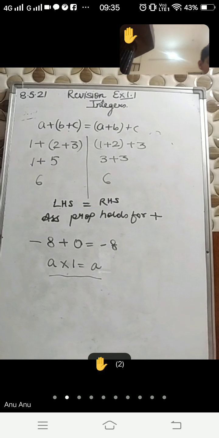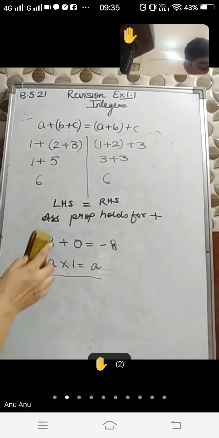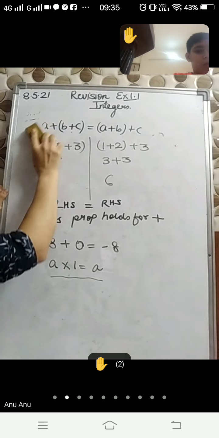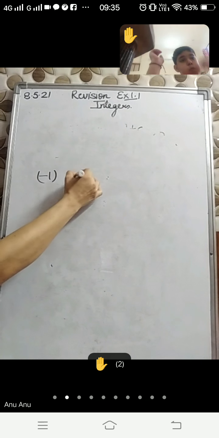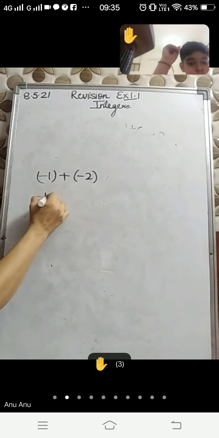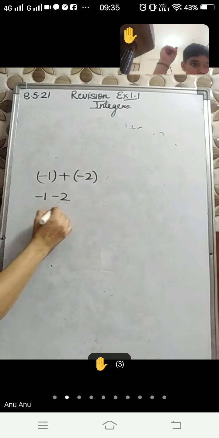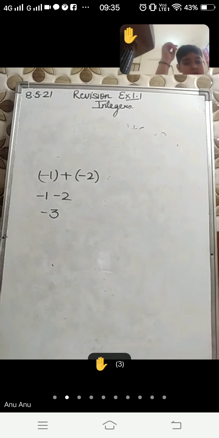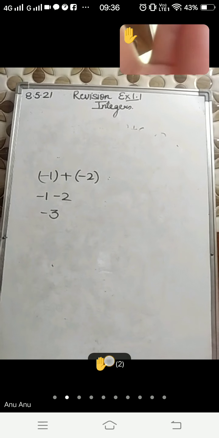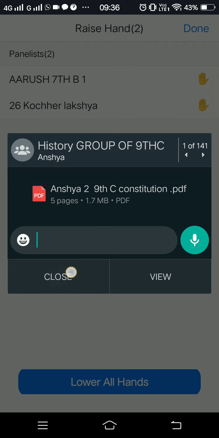You have to write the example, the pair of integers whose sum is again a negative integer. So many examples are there because we have infinite integers. If I take -1 and -2 and we make the sum of this, the sum will be -3. I have taken two negative integers and the sum is negative. Can you write a pair of integers whose sum is 0?